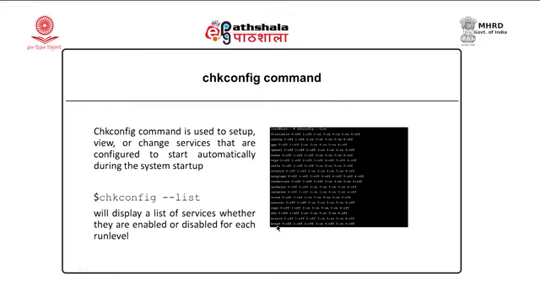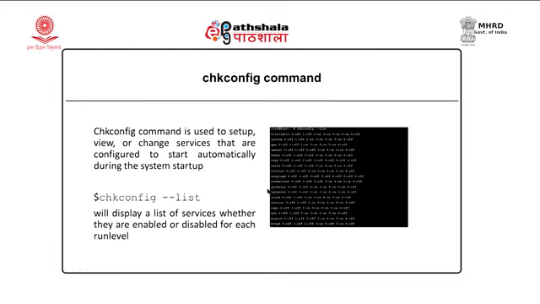As you can see on the screen, there are various services. Above HTTPD is xinetd. Some basic services like Telnet are part of xinetd services, and there are many more services, and for each service there are different run levels. Either the service is off or it is on for a particular run level. You must also see there is the iptables service, and it is on for different run levels. It is off for 0 and 1 and it is on for the rest of the run levels except 6. This iptables is a firewall.